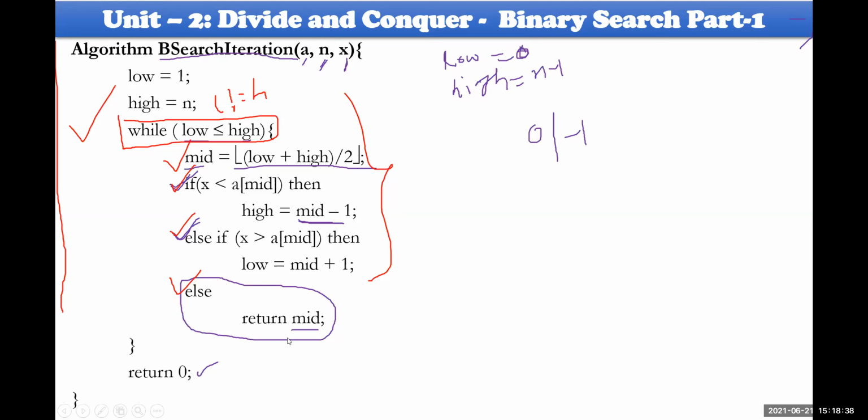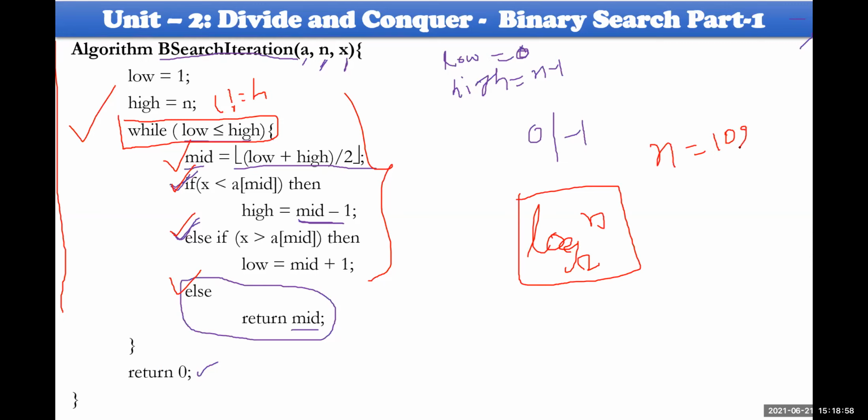So as far as this point of view, the time complexity is log base 2 of n, where n is converted into powers of 2. Then it is very easy to identify. For example, n equal to 1024 elements. 1024 is identified with 2 power 10.